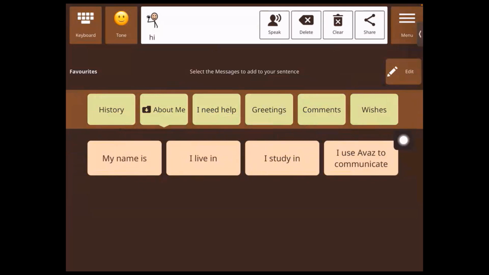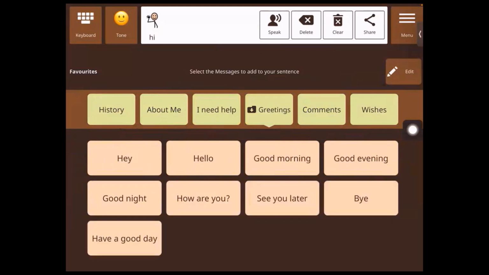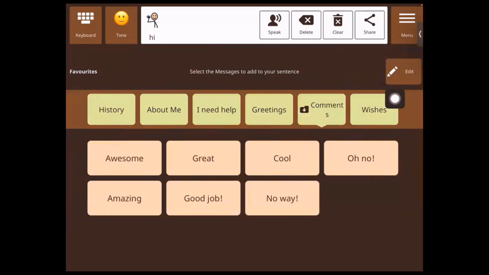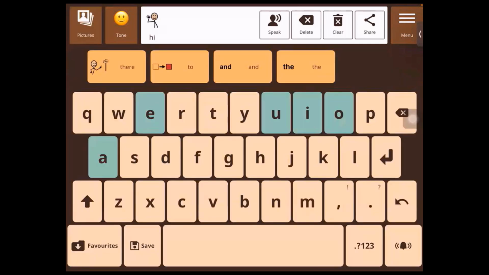So you could put the personal information about the user, and then it has I need help, greetings, comments, and again, these folders can also be edited and organized, and the words under them can also be edited. So it allows easier access, and because they are organized into folders, it helps with easy location of those phrases as well.